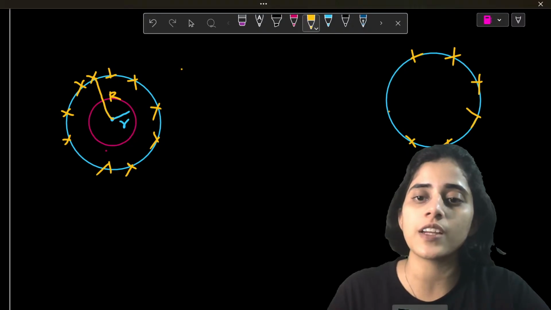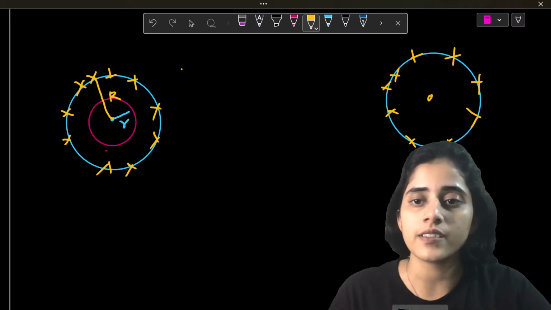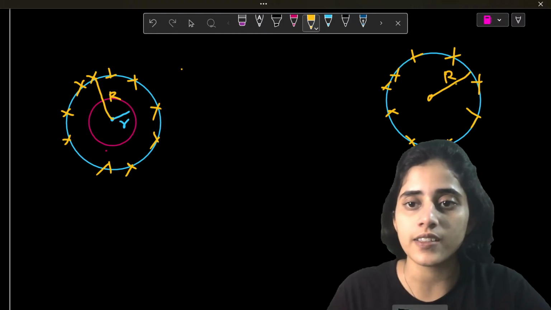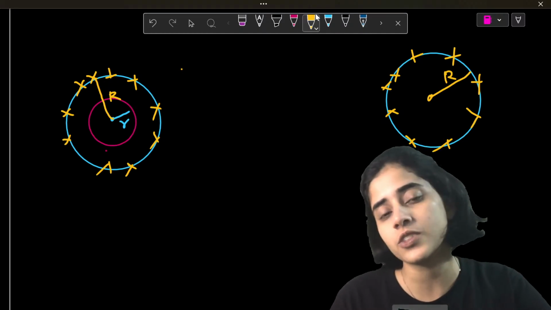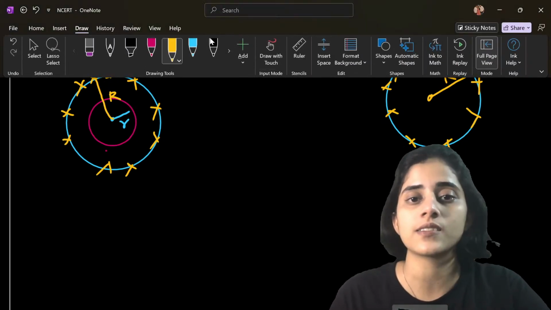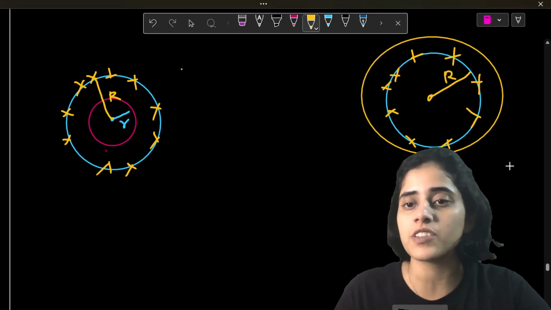Same charged spherical shell. And then this is at a distance r, that is the same. Now we are going to consider the Gaussian surface outside. I'll explain this in detail. Just a second, let me finish drawing it.